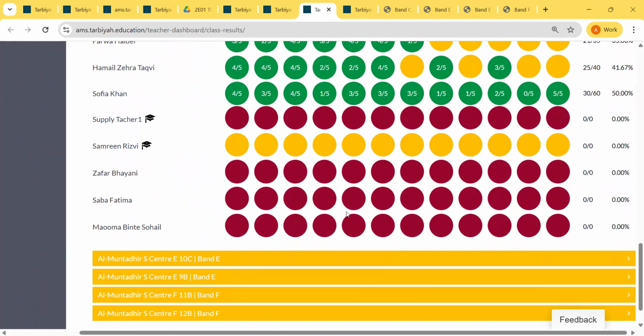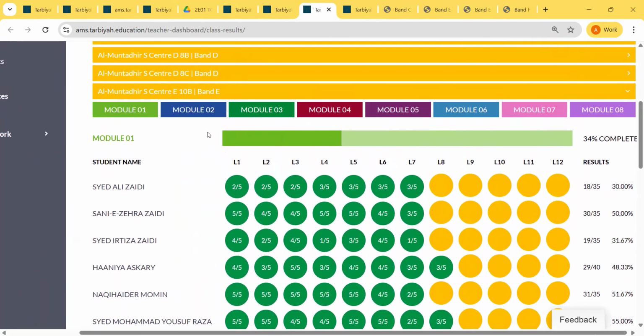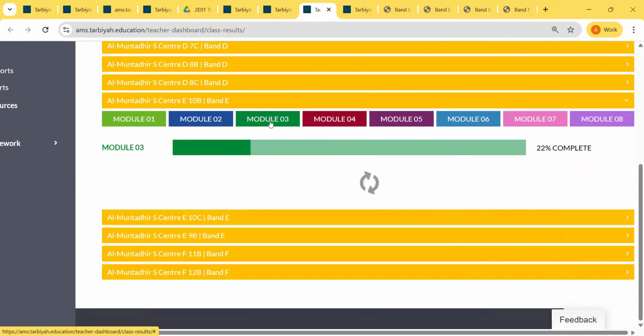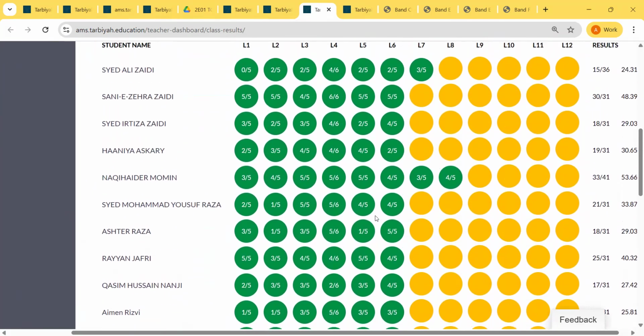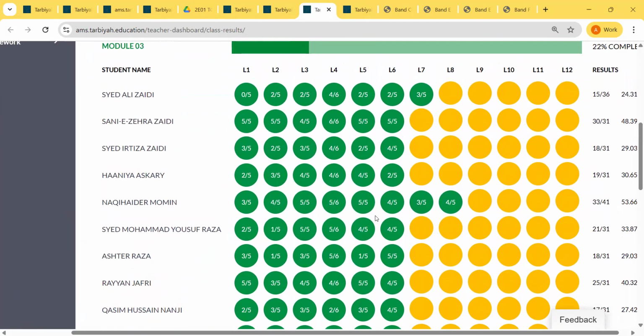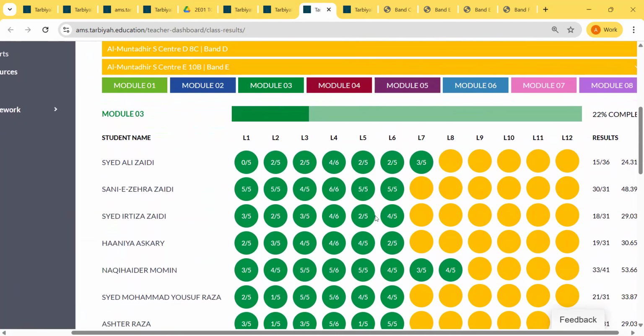So these are some of the new students probably who have not logged in to Tarbiya Portal at all. You can navigate through different modules by clicking on these buttons. So let's say if I go to module 3, it will show me the module 3 progress and module 3 result. Now these are green because these lessons were completed in level 9. This is band E. So these lessons were completed in level 9.